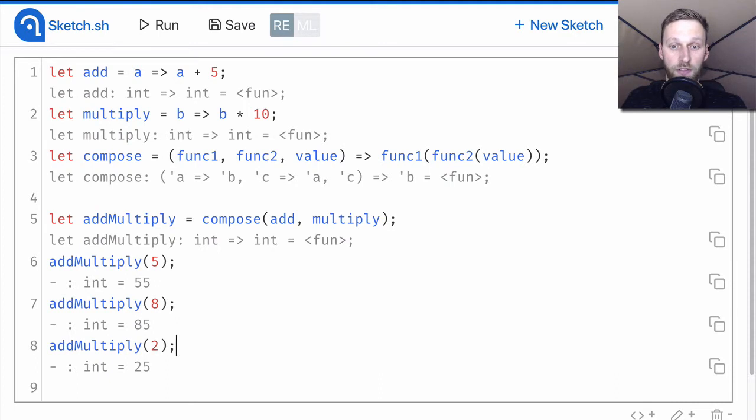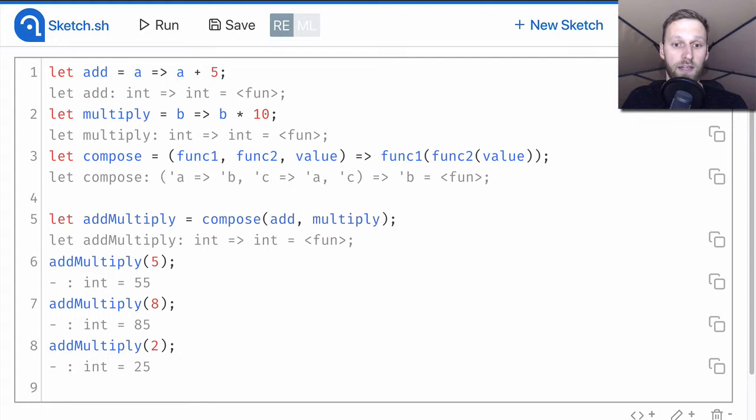And thanks to Reason's strong type system, the compiler will let us know when we violate this rule. Our example works since we are using integer types consistently. The value that is passed to the function composition is an integer, and both functional arguments expect and return integers as well, as you can see here.